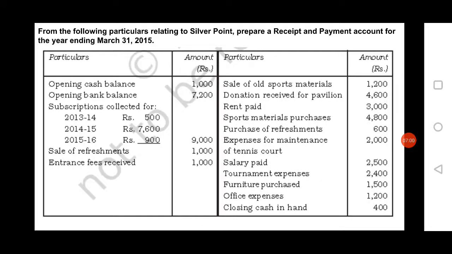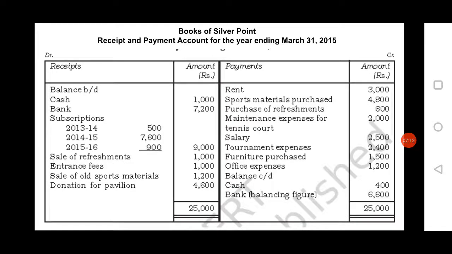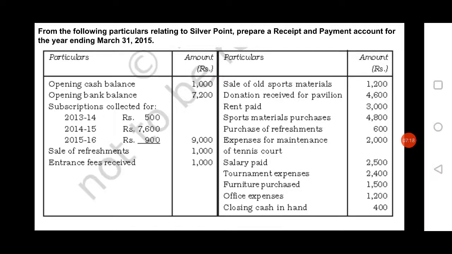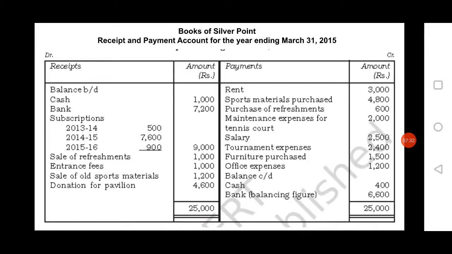Then in the question they have given opening balance of cash and opening balance of bank. As I told you, where you have to record opening balance, receipt side of the receipt and payment account. Next, here in the question they have given subscription collected of different years. Subscription, that is an income. Then next item given in the question is sale of refreshments, entrance fees received. All these are income. Where you have to record all the incomes, that is receipts to the organization, you have to record receipt side, that is debit side of the receipt and payment account.